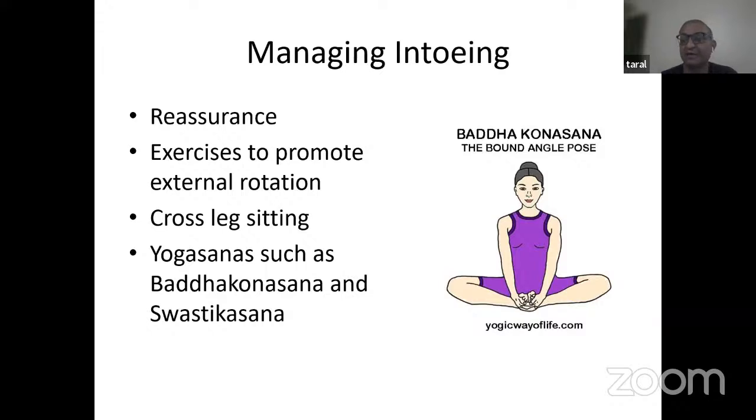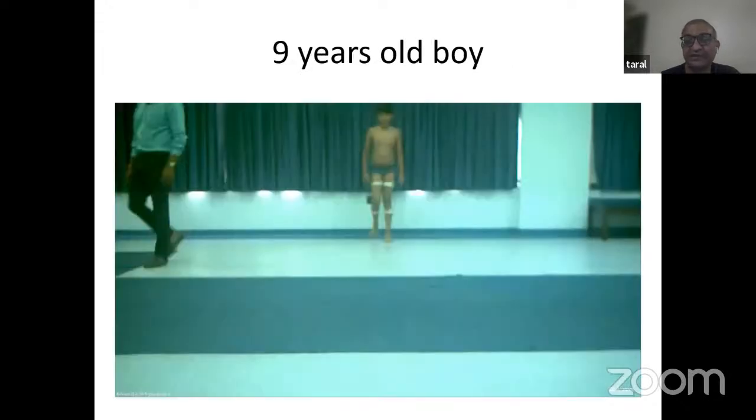I often tell parents, buy a small table, like how, I remember, my parents studied on the ground and they had a small table at home. And if they use that table for homework, for sketching, for drawing, automatically they will be sitting cross-legged, and that will correct internal rotation. The picture I have shown is of an asana called Baddha Konasana, also popularly known as the butterfly posture, in Anglicization of the yogic posture. This also corrects in-toeing. Most of the time by 10 years old, this will get corrected and one really doesn't have to worry.